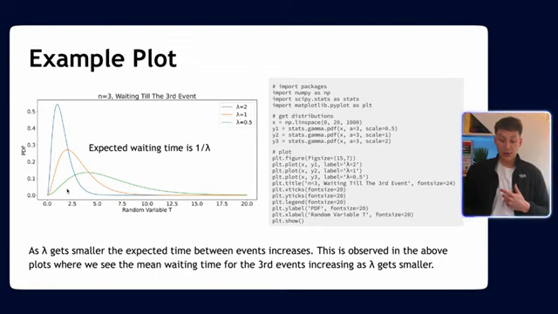As we decrease the rate of events happening, our waiting time increases. So you see the mean here, or the peak, is around 5, here is about 2.5, and here is about 0.5. All we're saying is that the waiting time for events will increase as the rate decreases, which is quite an intuitive result, right? Nothing too complicated there, but that's the main gist behind the gamma distribution.